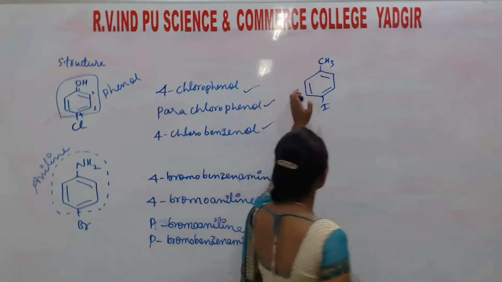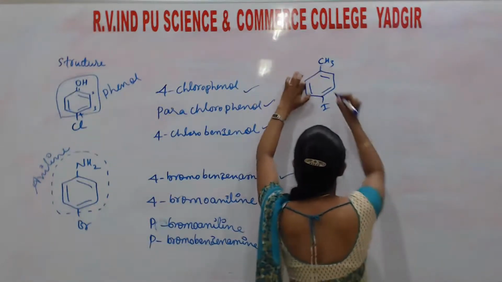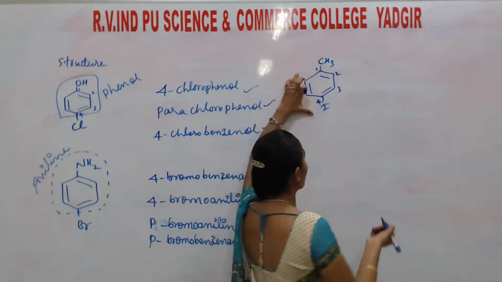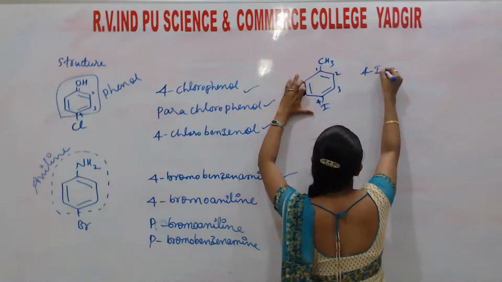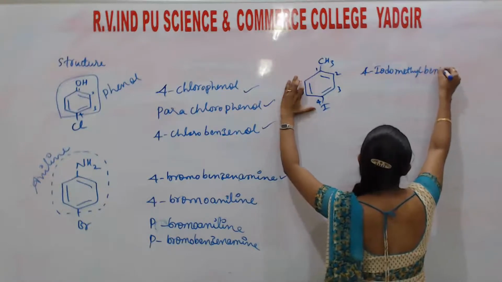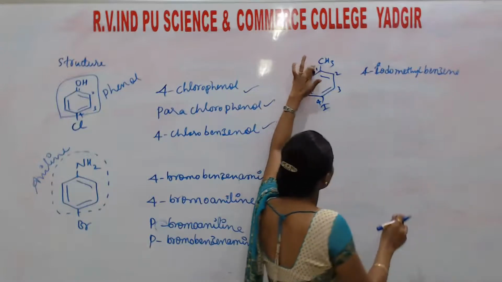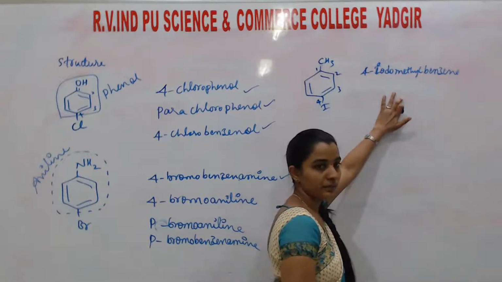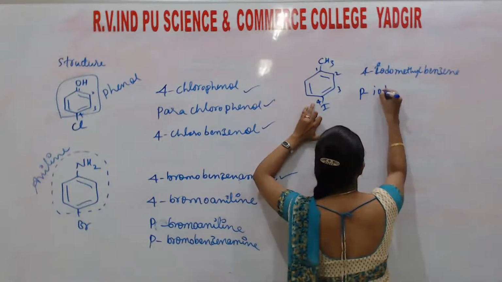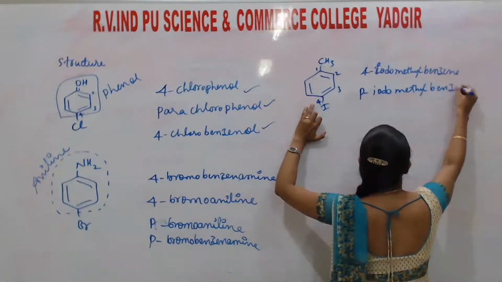Okay. So what does it follow? Benzene is there, CH3 group is there, iodine is there. Okay. So if you consider this is the 1, 2, 3, 4th position, the name follows what? 4-iodomethylbenzene. Because I comes first, 4-iodomethylbenzene. Correct? Or this is at the para position, means this is para-iodomethylbenzene, you may write.